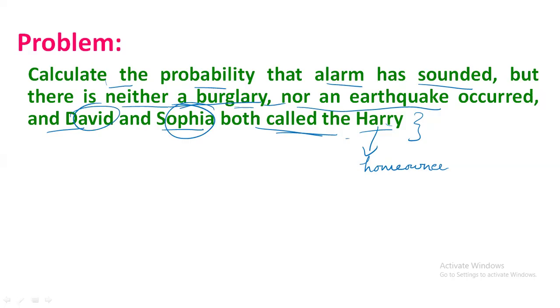Informing Harry ensures that if there is a real emergency, the appropriate action can be taken quickly. Another question you may be asking: is it necessary to inform Harry? Though it's not mandatory, it is a responsible and sensible action when the alarm sounds.